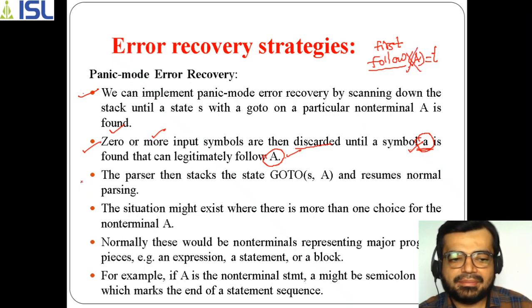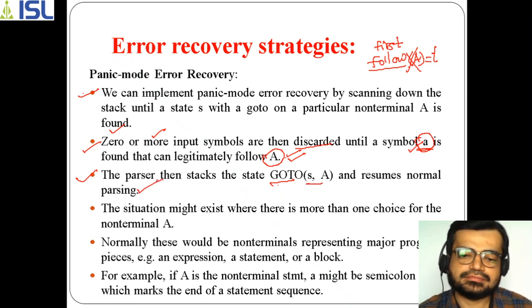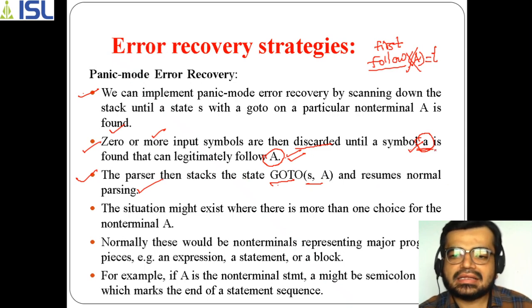So what happens is that the parser then stacks the state goto. After taking that, this a is a valid part because this a is in the follow of A, so it performs the goto operation, goto of S of A, and simply resumes normal parsing. Why? Because you found the symbol a, which is a valid symbol because it is part of the follow of A. That means it can resume normal parsing. So this is how the parsing process works here.